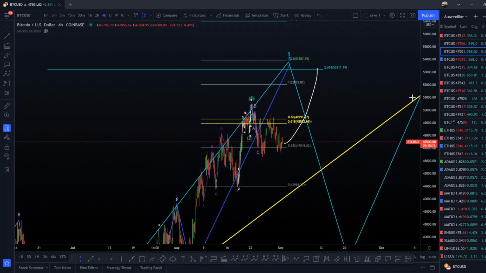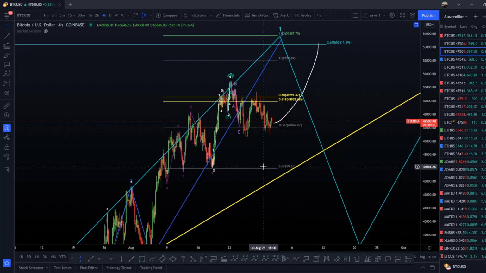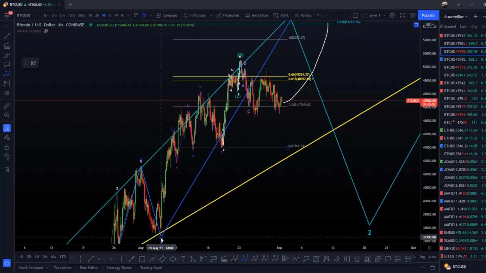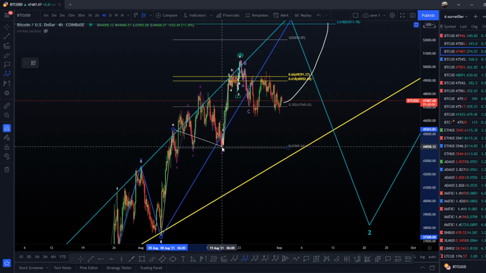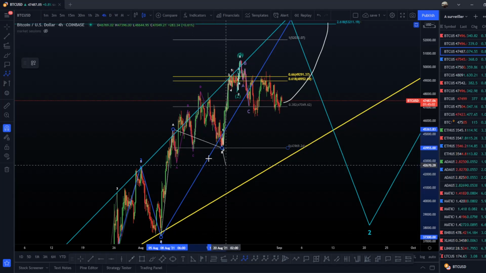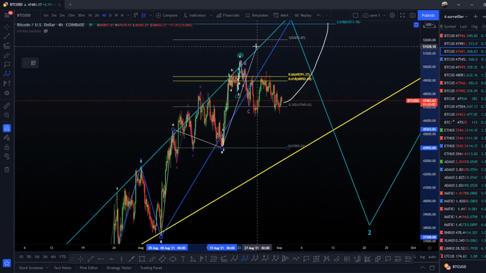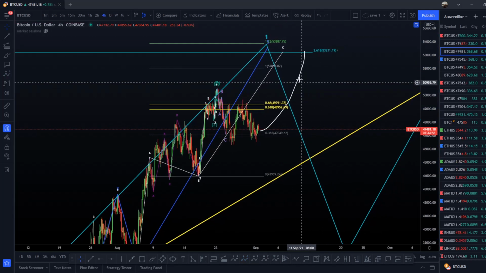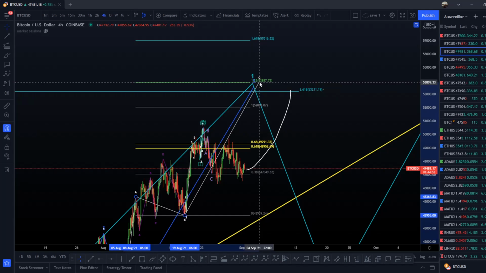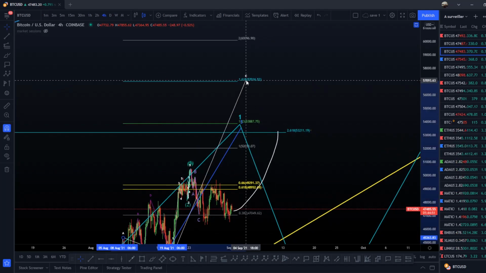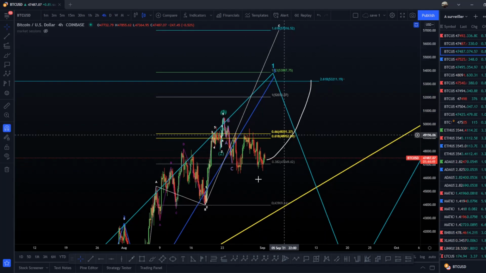Okay, here you can see a triangle. So that's why that will be maybe an ABC or WXY here. That will not be a wave 5 if we are in this ABC. Okay, B with a really small retracement, but if we are super bullish, that's the game, okay, with a C wave here. So the C wave will go, we don't know, maybe on the 100%, maybe on the 123, maybe on the 161.8 maximum target here, we don't know.